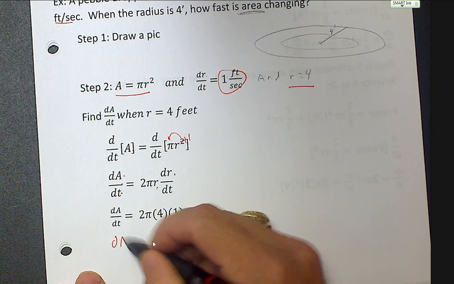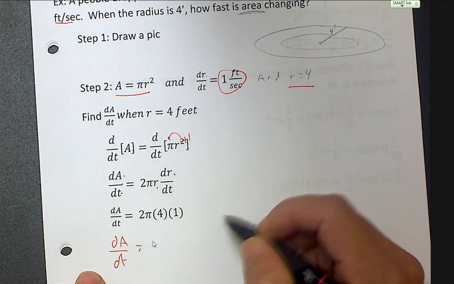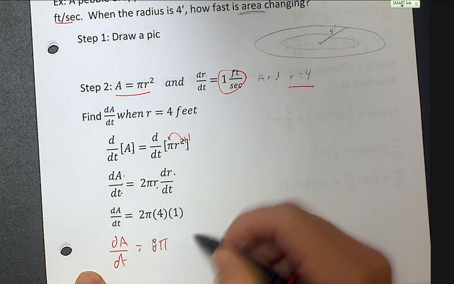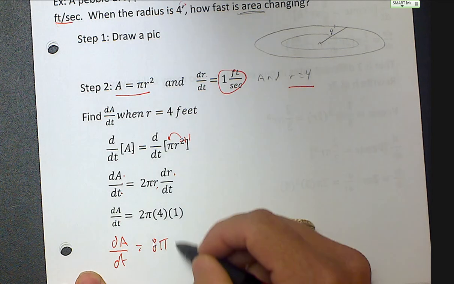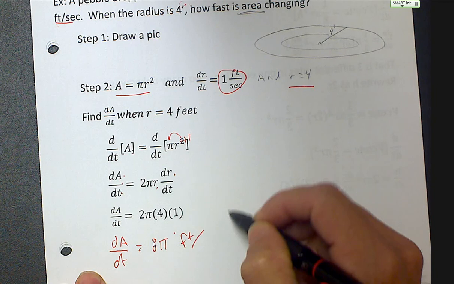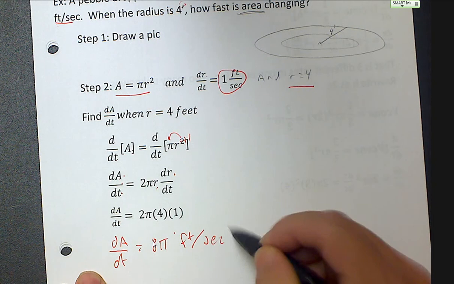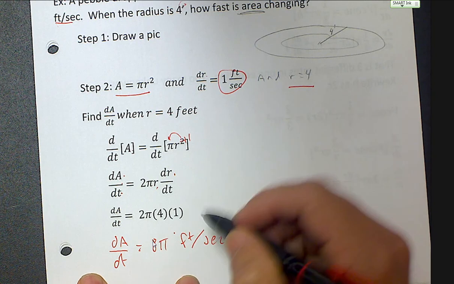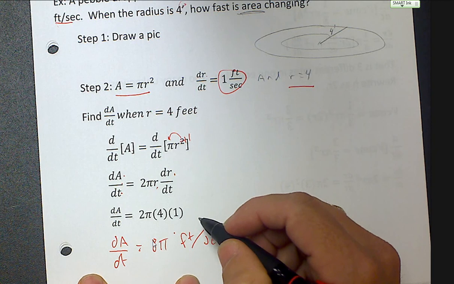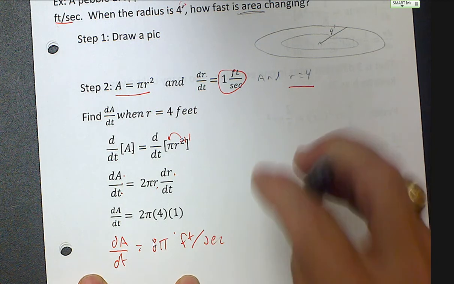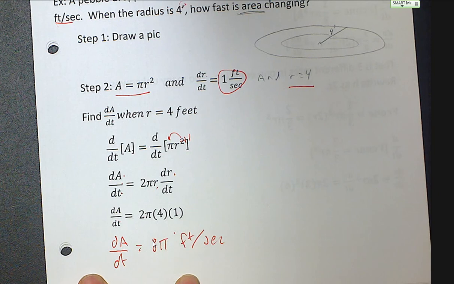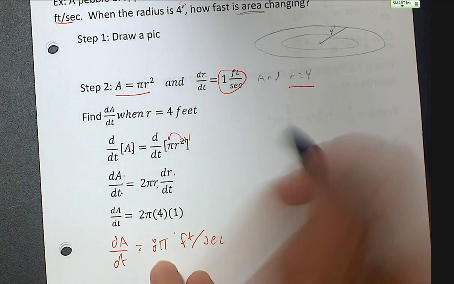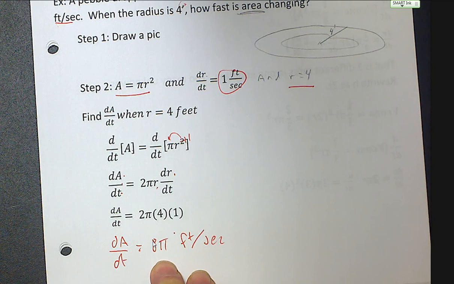So the area is changing at a rate of 8 pi feet per second. And so this area would be 8 pi feet. Should be 8 pi feet squared. So about area, well, let me think for one second. Area is changing at a rate of. Don't quote me on that one yet. I think it would still be linear, so I think it would still be 8 pi feet per second. Okay? That's an easy one.